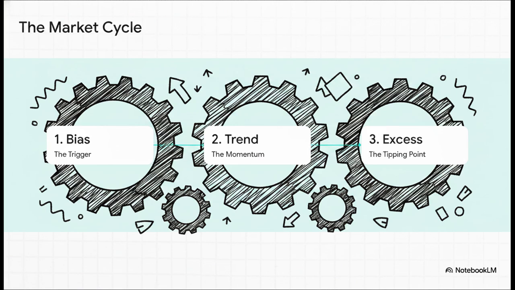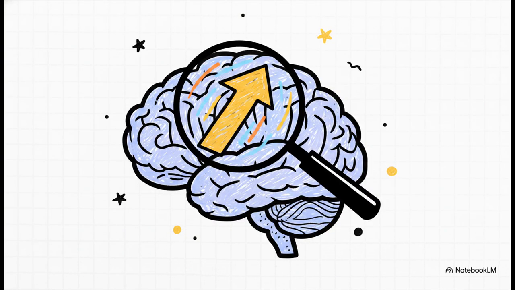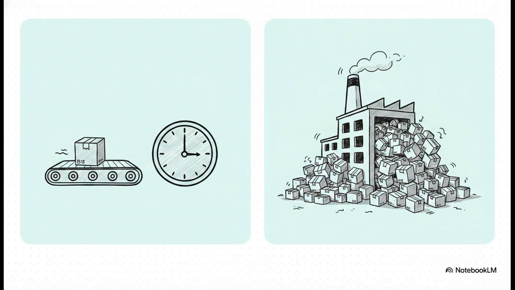Okay, let's dive into this. These three gears actually interconnect chronologically to drive the whole supply and demand engine. It all kicks off with Phase 1, bias. People build an overly optimistic or panic-driven assumption about demand. Normal just-in-time ordering suddenly becomes just-in-case. Factory capacity expands rapidly, packing those supply pipelines.